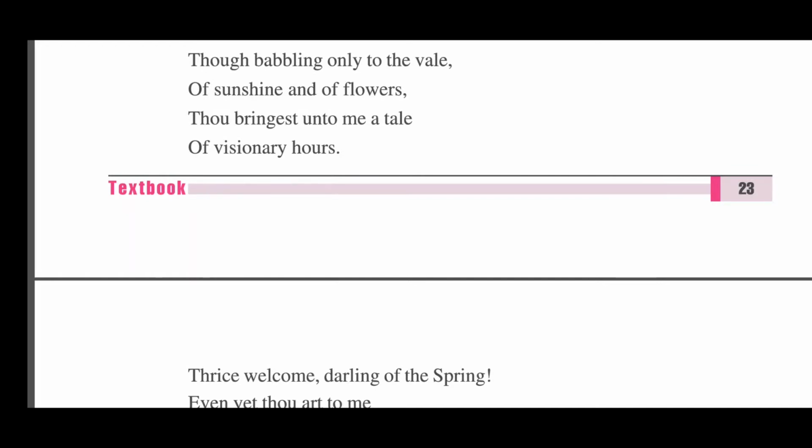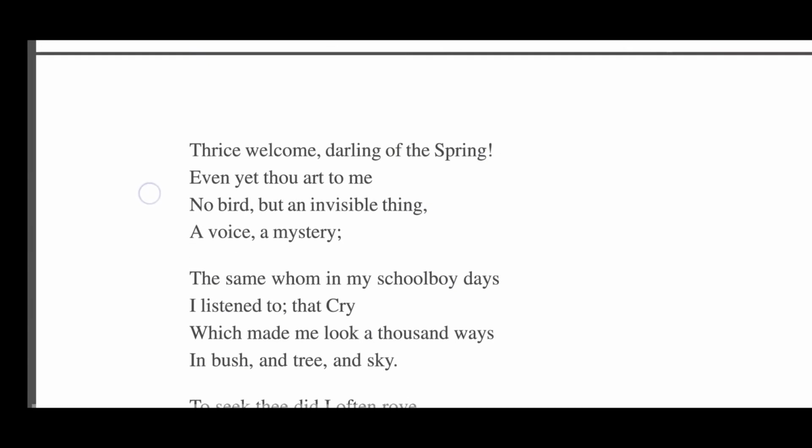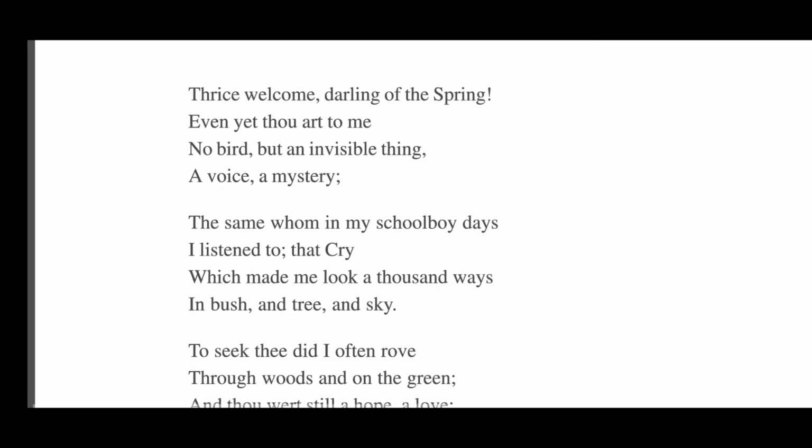Okay, in the fourth stanza: Thrice welcome, darling of the spring, even at thou art to me, no bird but an invisible thing, a voice, a mystery. Here, I just want to explain two or three difficult words.